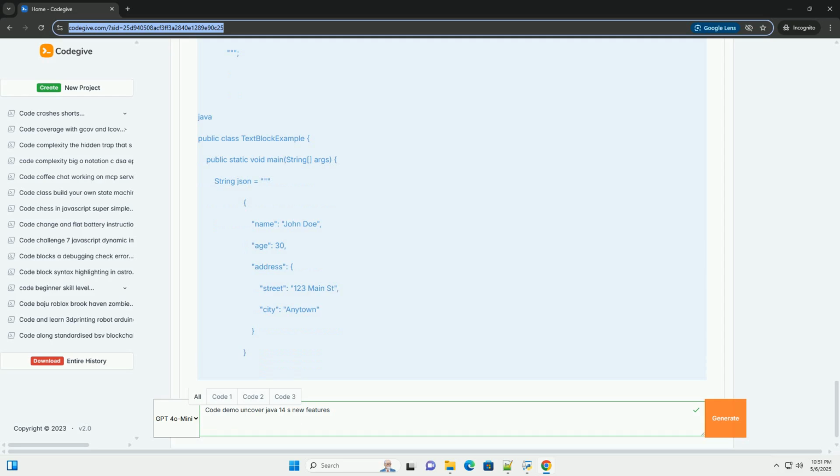Records are a new kind of class in Java 14 designed to serve as simple data carriers. They are immutable data classes that automatically generate constructors, accessors, equals, hashCode, and toString methods based on their components. This significantly reduces boilerplate code, especially for classes primarily used to hold data. Key benefits: